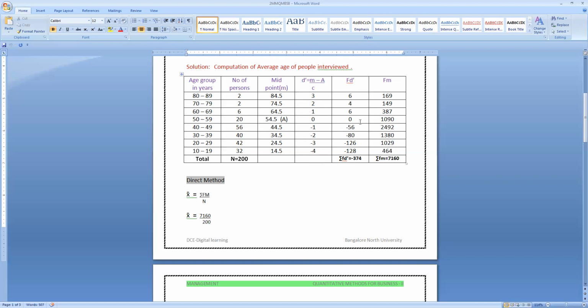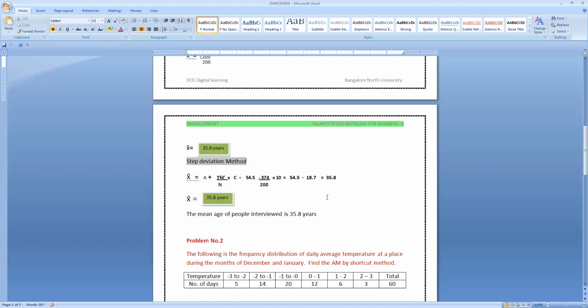We require to add all the plus values as well as the negative values. The negative values are highest here, so the difference will become minus 374. The same thing we have to substitute here.